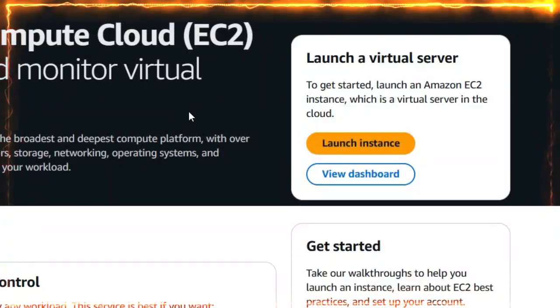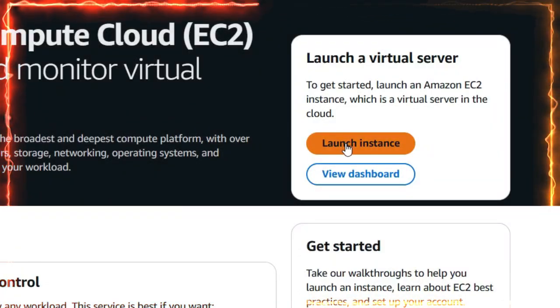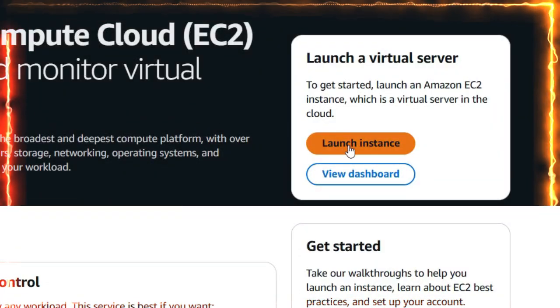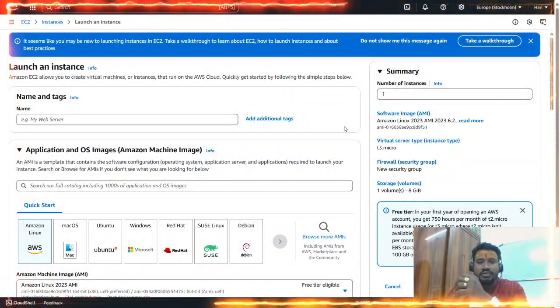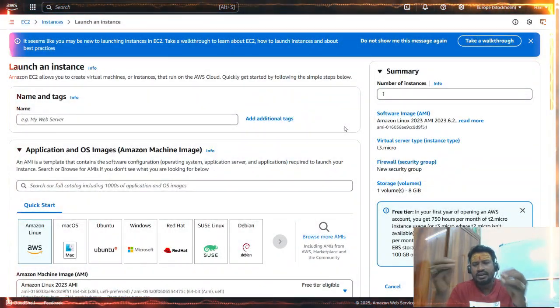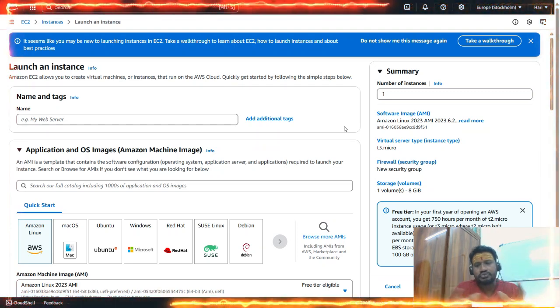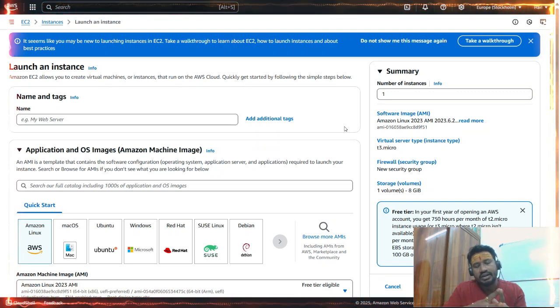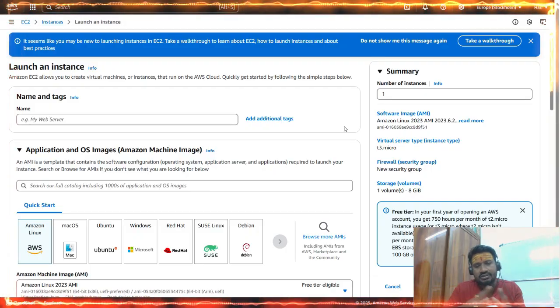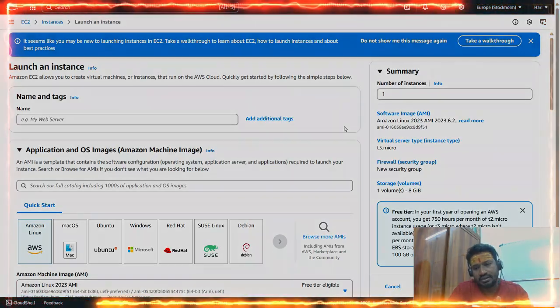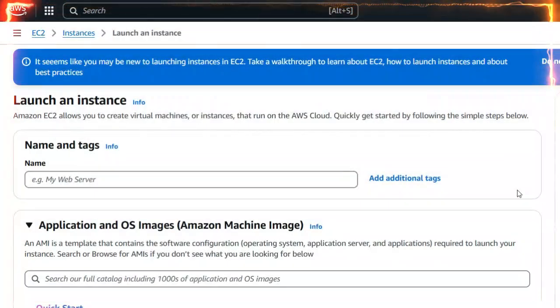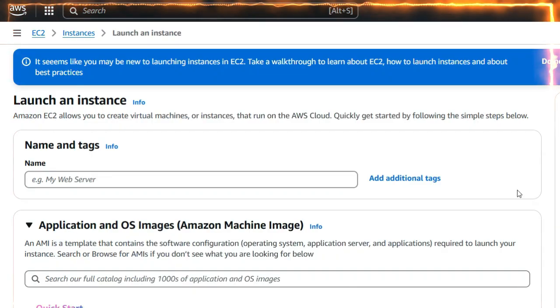To create an instance, we have to click this launch instance button. Once you click on this button, it is just plug and play, with small options that we have to understand, and it is so user friendly that you will get addicted to AWS EC2. Not only EC2, you will get addicted to AWS. So the first step is to enter a web server name and tags.